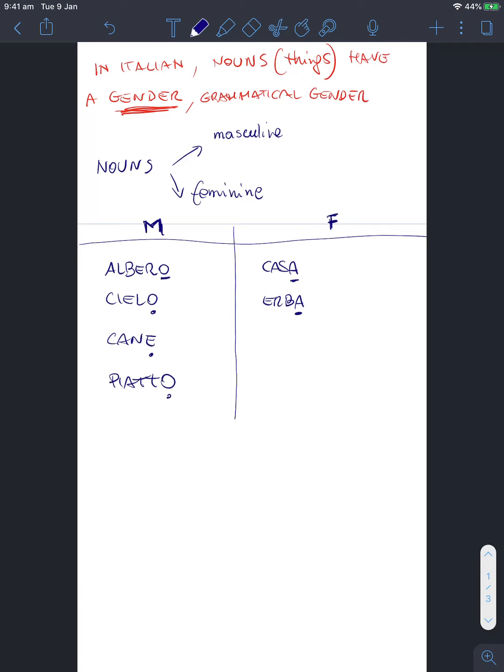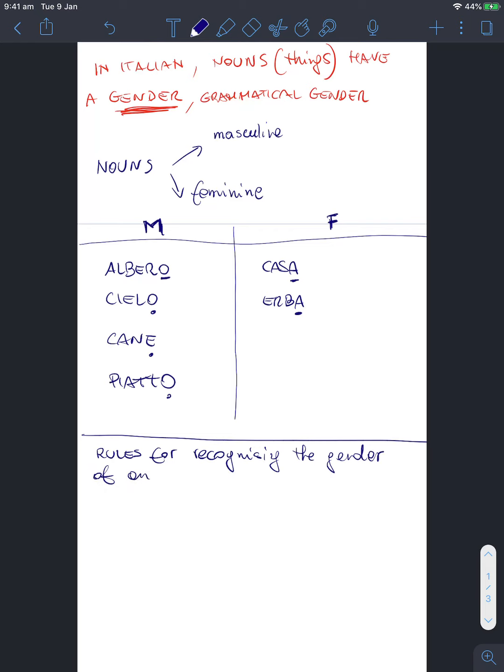Well, the general rules for recognizing the gender of an Italian noun are,